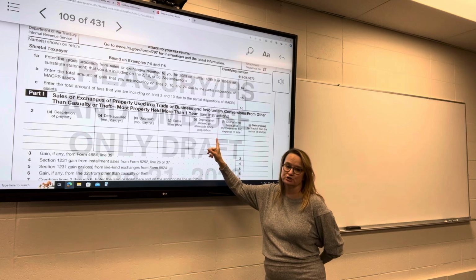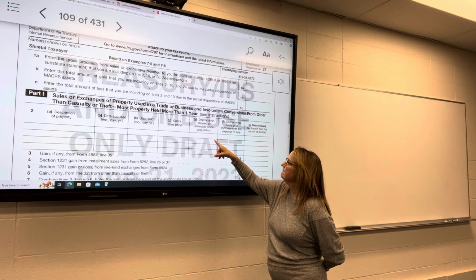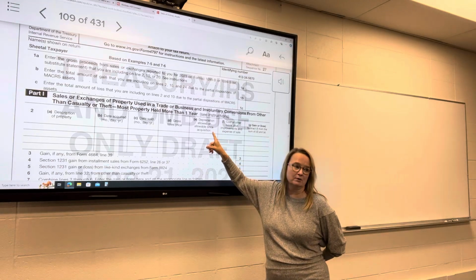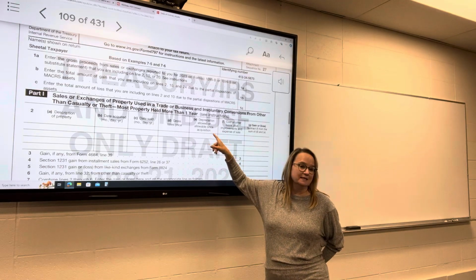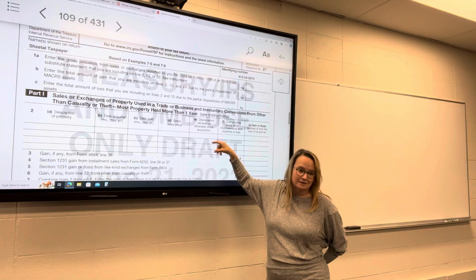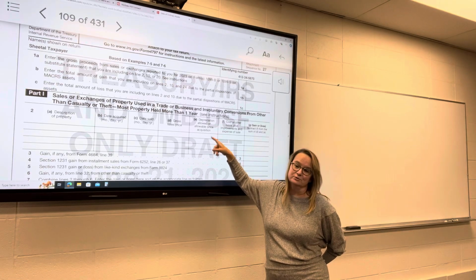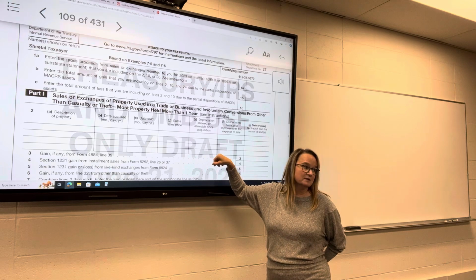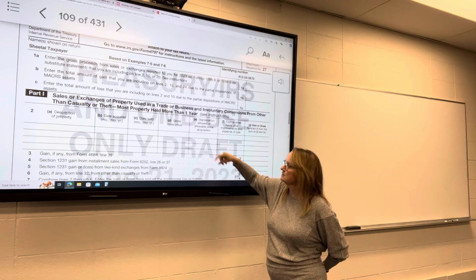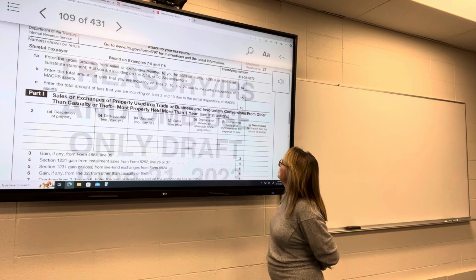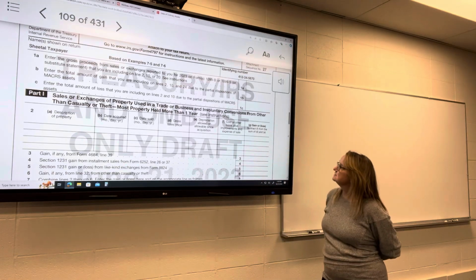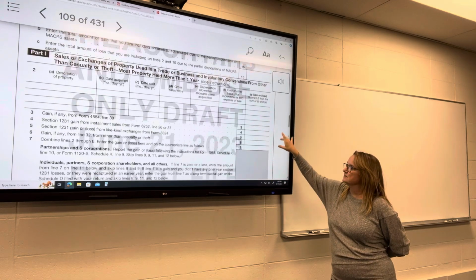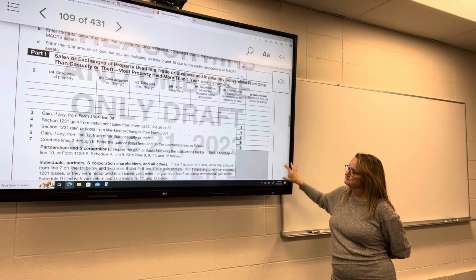How much depreciation did you take? And you notice here it says depreciation allowed or allowable. So even if you didn't take the depreciation, but you were entitled to, you still have to reduce the basis by that depreciation. Cost or other basis plus improvements, and then our gain or loss. So different properties there, list lines for different properties.